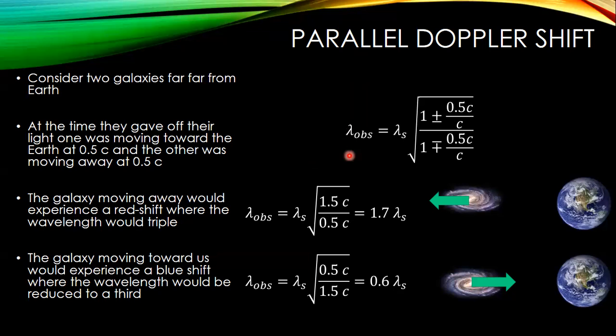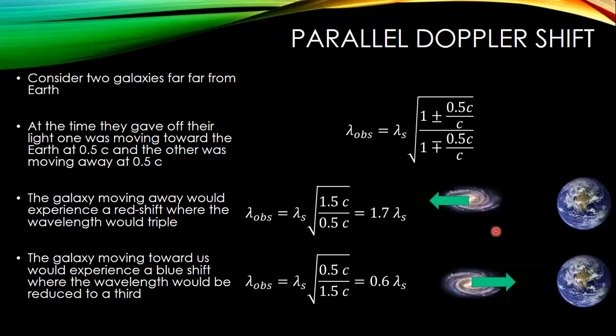But let's take a look at an example of two galaxies. One is moving away from us at half the speed of light, and the other one is moving toward us at half the speed of light. What is going to happen to the wavelength of the light that is given off by each?